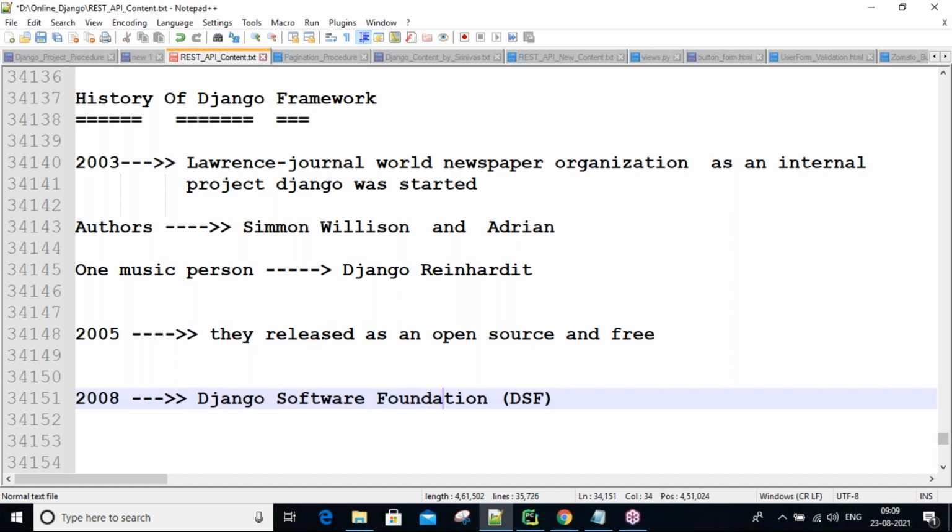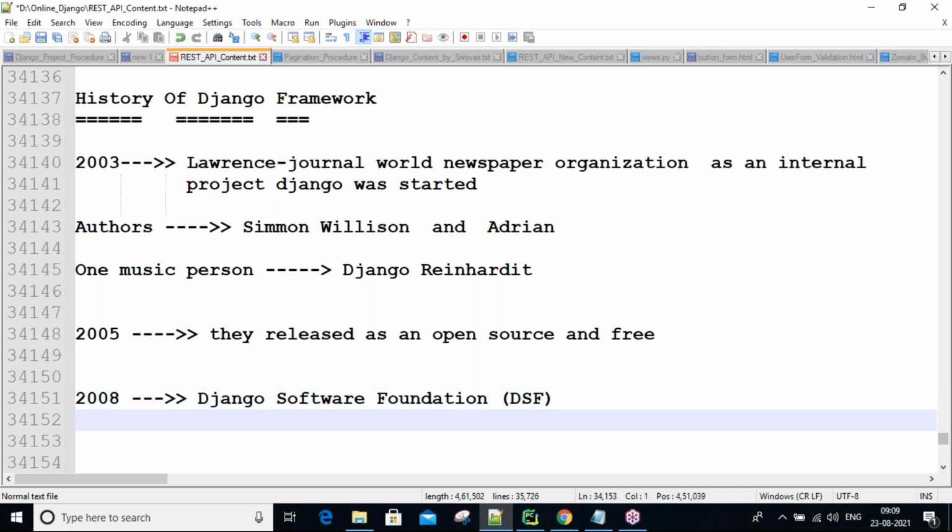Right now a lot of people are working independently, guys. If you are interested and have good knowledge, by applying all your knowledge you develop one module, and that module is added to this Django framework. Later on, other people will use that module. So a lot of people have independently worked on this Django, adding a lot of features, from 2008 onwards.